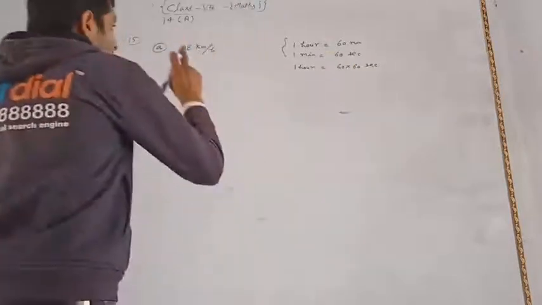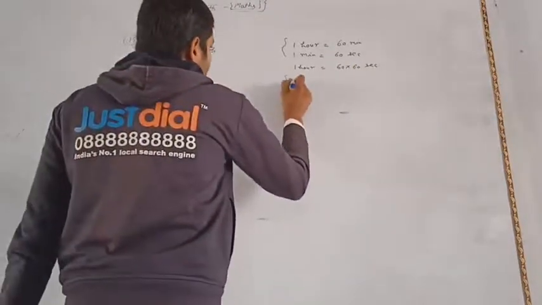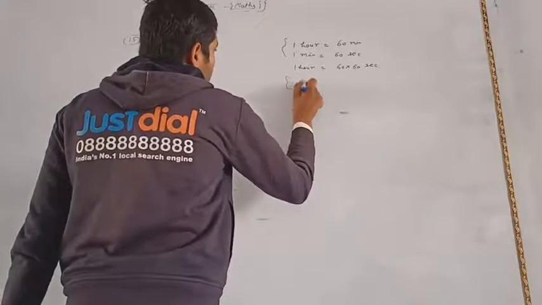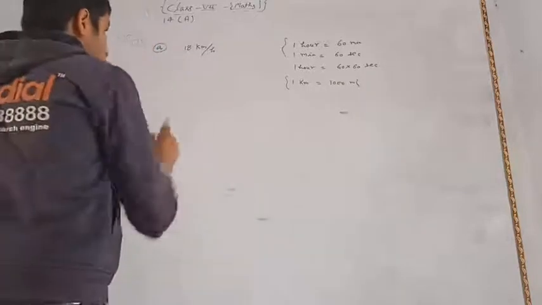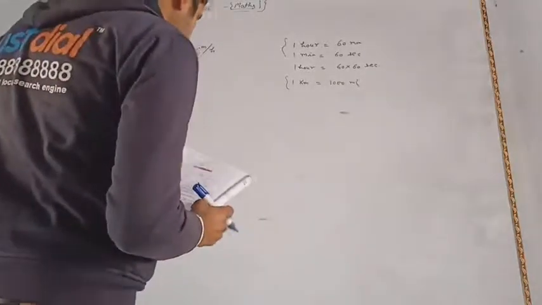And you also know that 1 kilometer is equal to 1000 meter.